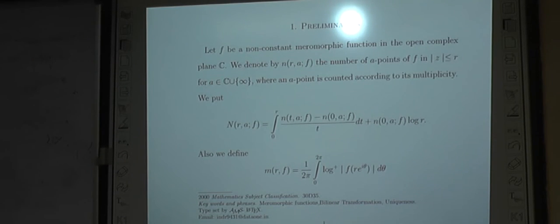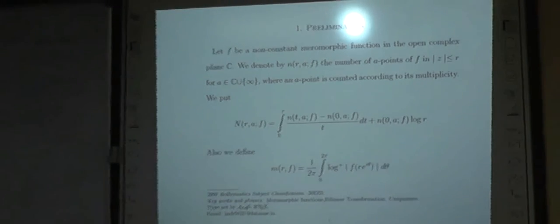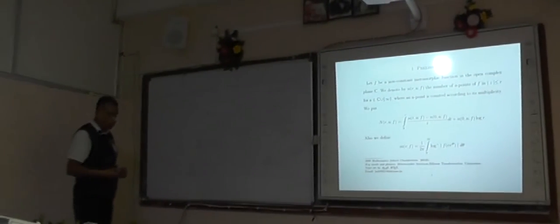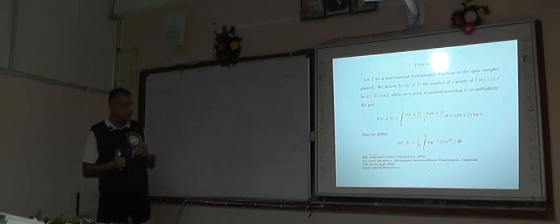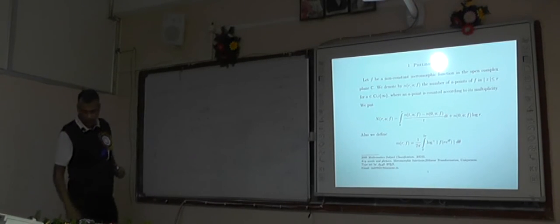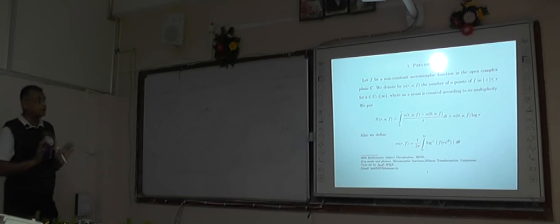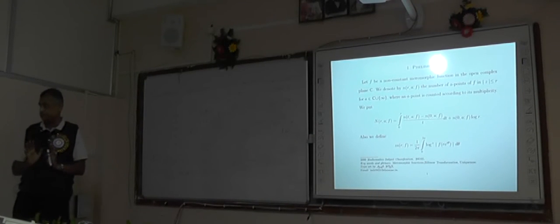It is because small n is also a counting function, but small n is a step function, it is discontinuous. But if we define capital N by means of that integral, then capital N becomes a continuous function of r, which is a well-behaved function. And another one, which Nevanlinna defined as the proximity function, small m(r, f), defined by that formula, where log plus is called the positive logarithm.